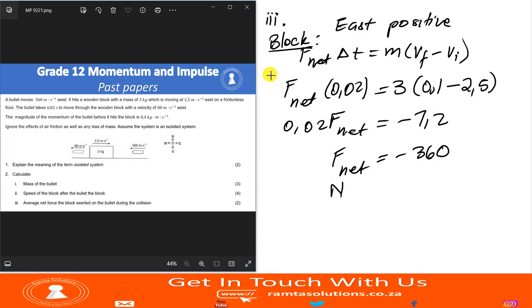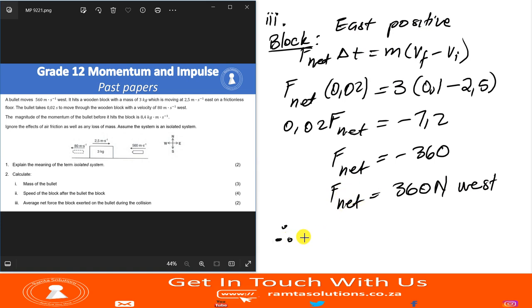So this F net is 360 Newton west, right? Because we said east is positive. But then the question asks for the average net force the block exerted on the bullet during the collision. Using Newton's third law of motion, this is the net force that the block experiences.